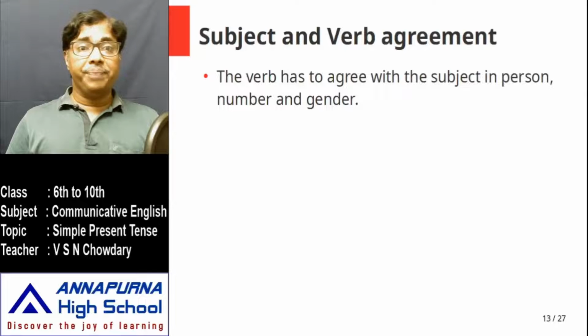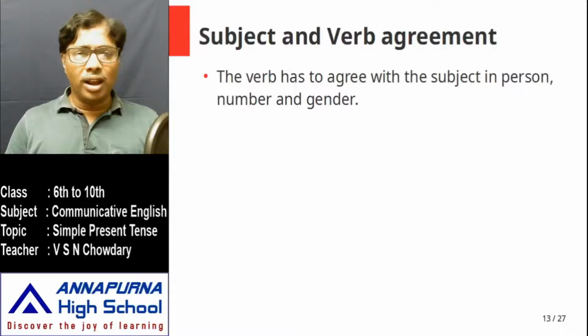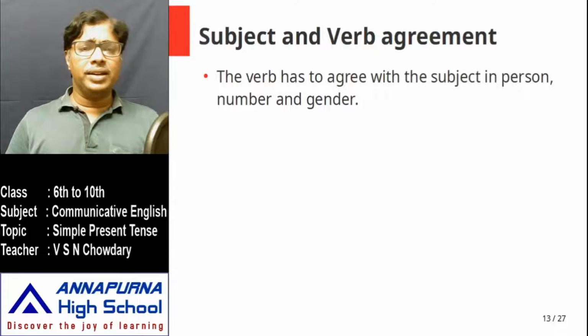But when I say we means myself and maybe some other people who are part of a particular group. For example, we the teachers of Annapurna. So here I am referring not just to myself but to other people, and I am using the word we. That means first person plural, many people, and I am representing them. As a speaker, I am representing many people. I am talking on their behalf. So that becomes first person plural. I is first person singular, we is first person plural.